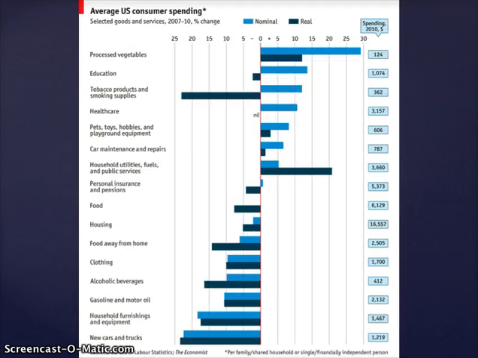What's interesting to look at too is how U.S. consumer spending has been influenced by what some have referred to as the Great Recession, 2008. And we see an increase in many things across the board, as well as potential decreases in spending in other places, such as gasoline, household furnishing, new cars and trucks, versus car maintenance, where you're going to try to maintain and take care of what you have.